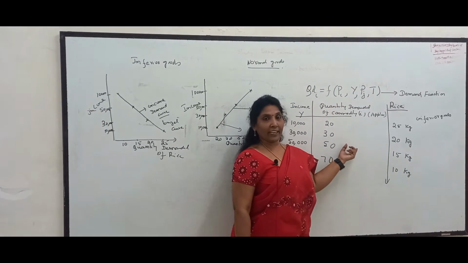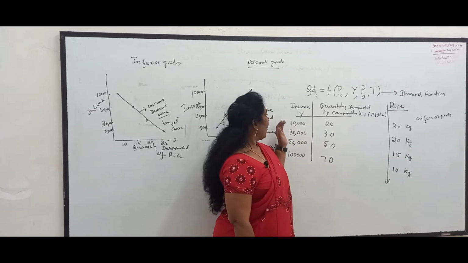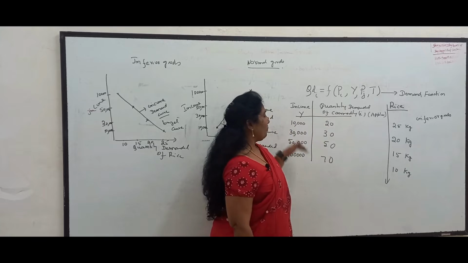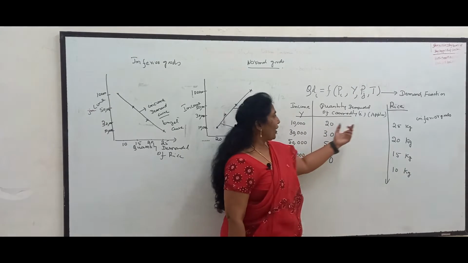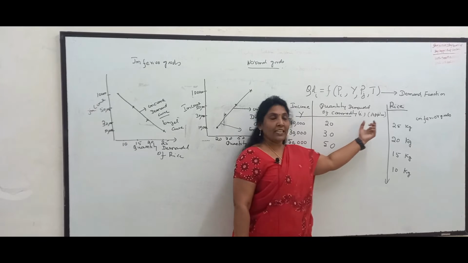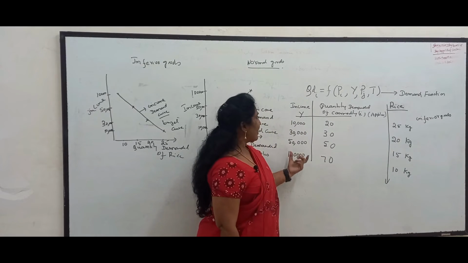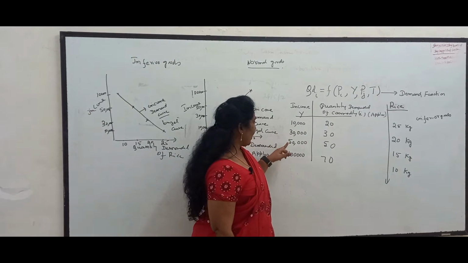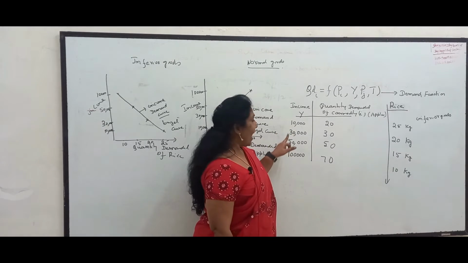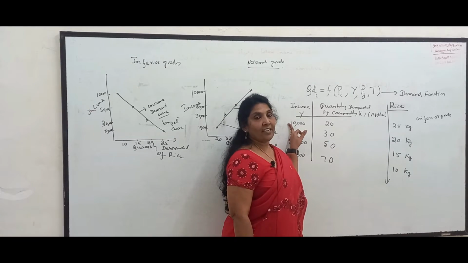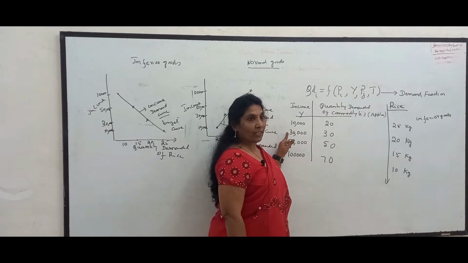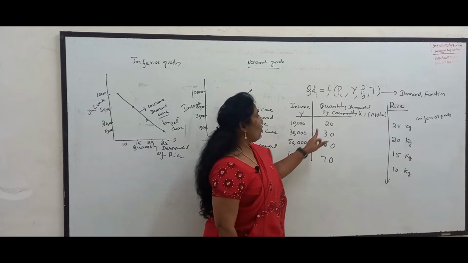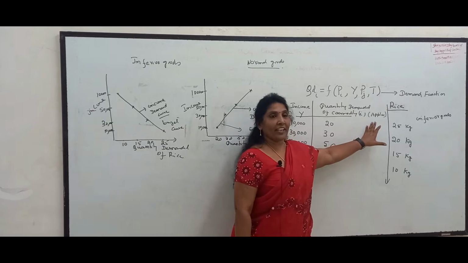Here I have taken the example of apples. Let us assume a table like this. I have taken a hypothetical table where commodity I is apples, with demand for apples and the consumer's income Y taken as 10,000, 30,000, 50,000 and 1 lakh. As the income of the consumer increases from 10,000 to 30,000, from 30,000 to 50,000, from 50,000 to 1 lakh, what will happen to the quantity demanded of apples?